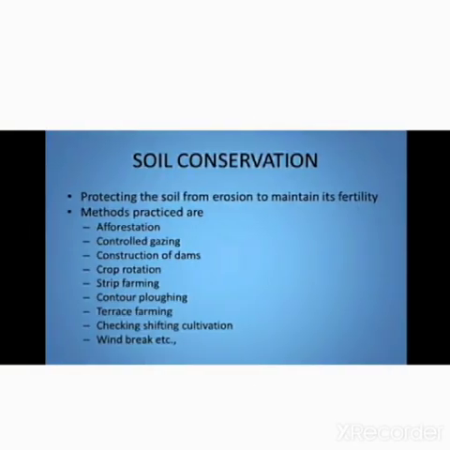Then soil conservation. Soil conservation is the process of protecting the soil from erosion to maintain its fertility. The methods that are widely practiced for conserving soil are afforestation, controlled grazing, construction of dams, crop rotation, strip farming, contour ploughing, terrace farming, checking shifting cultivation, wind break and so on.